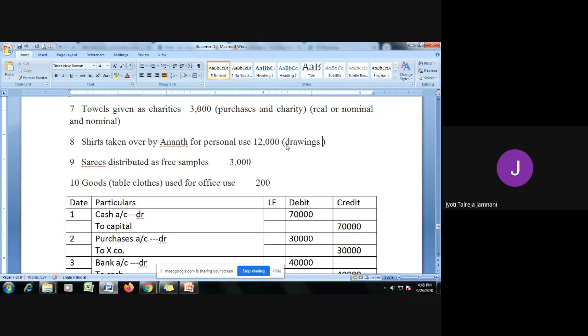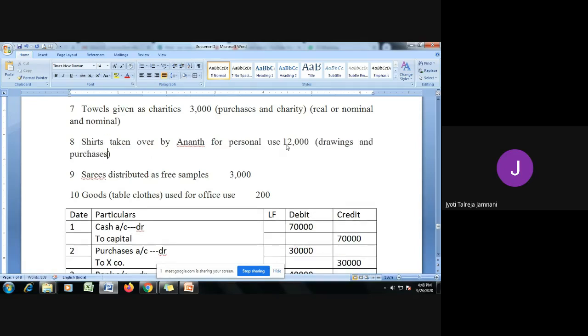So drawings is one account, and shirts can be the other account, or we can again say purchases can be the other account, because shirts which were purchased are taken out by him, right? So it can be purchases or shirts, anything that you write, or you can write both in the exam if you're getting confused.